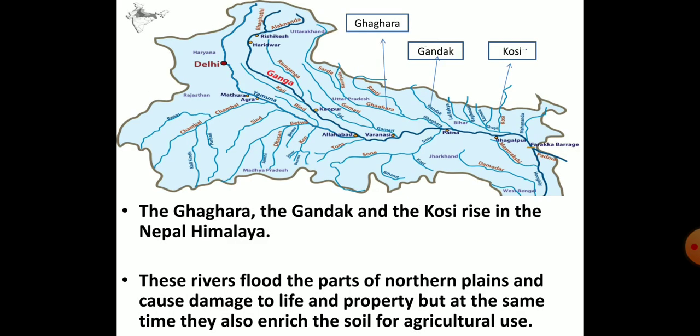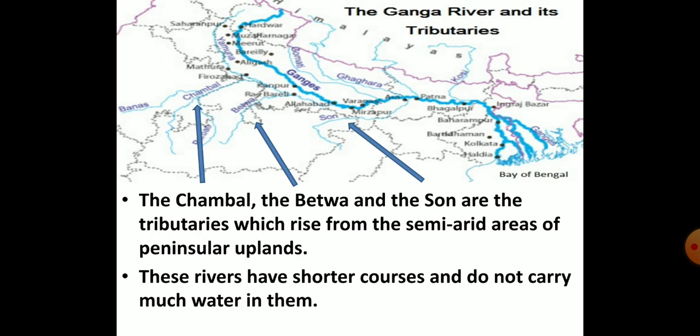The other tributaries such as the Ghaghra, the Gandak and the Kosi originate from the Nepal Himalaya. These rivers cause floods in parts of the northern plains, which results in widespread damage to life and property. However, these floods also improve the quality of the soil.